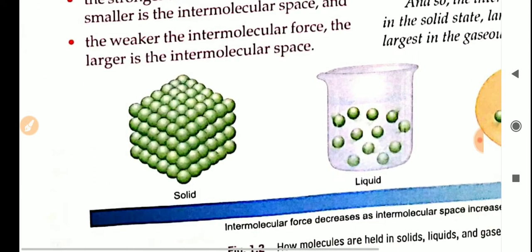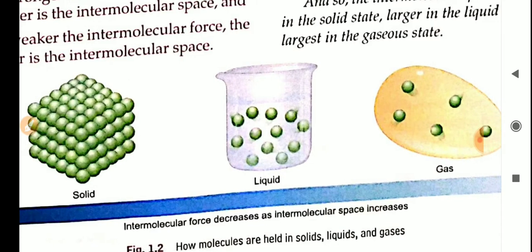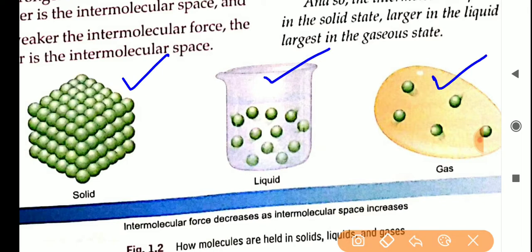And see, what are the three states of matter? The three states of matter are solid, liquid and gas. Solid state, liquid state and gaseous state. In the solid state, see the diagram, how are the particles arranged? The particles are very tightly packed, one molecule very closely packed with another, so that the intermolecular space is very less.